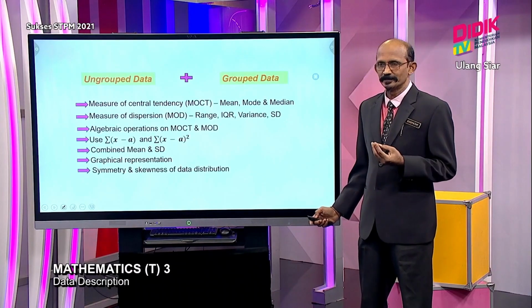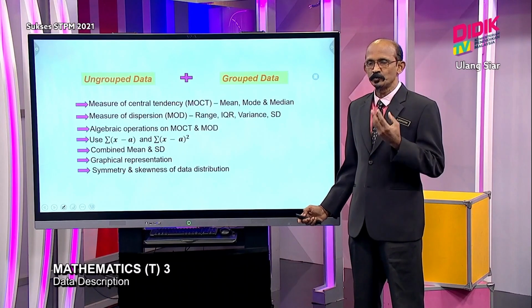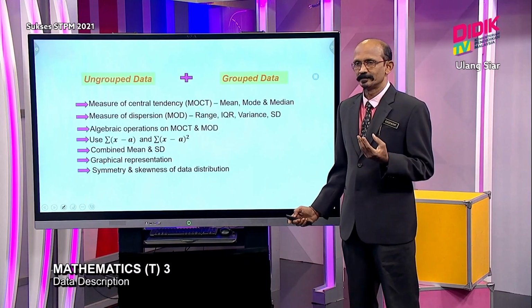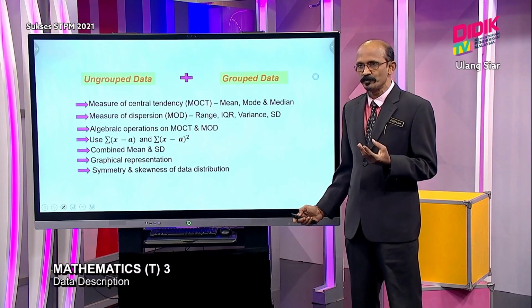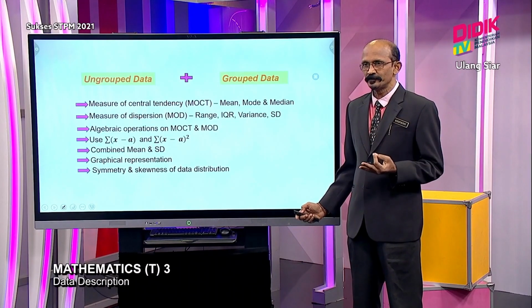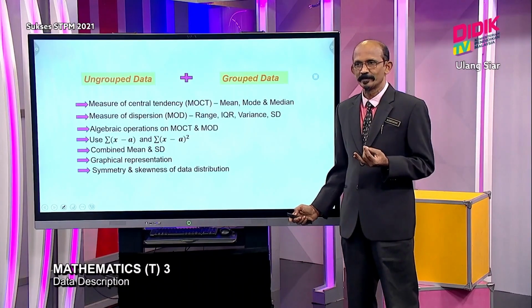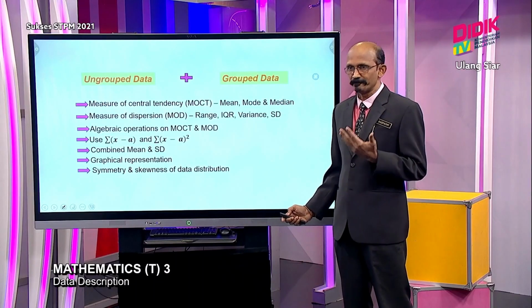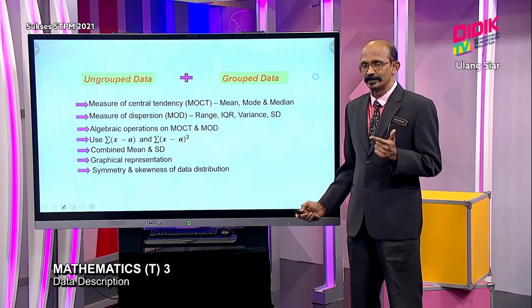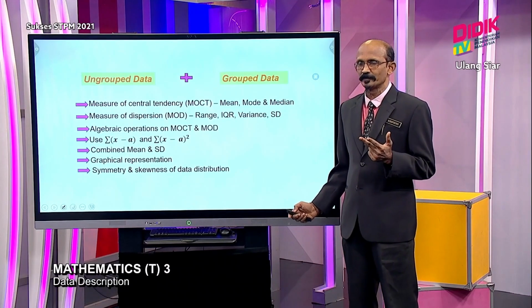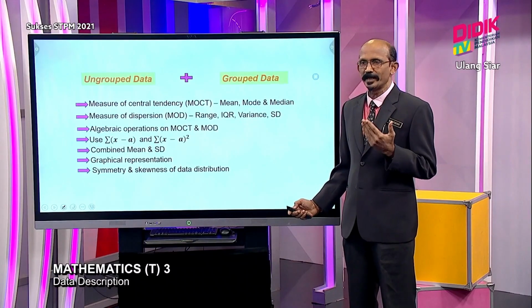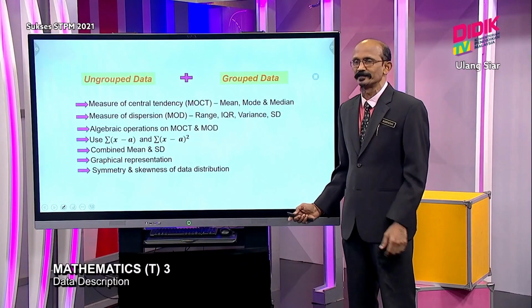Last part of the chapter, you should be able to describe the distribution of data, whether it is symmetric, positively skewed or negatively skewed. For this, you can use 5 ways. 1, using MOCT. Next, you can use quartiles. The third one, you can use box plot. The next one, you can use histogram, or lastly, you can use Pearson coefficient of skewness.